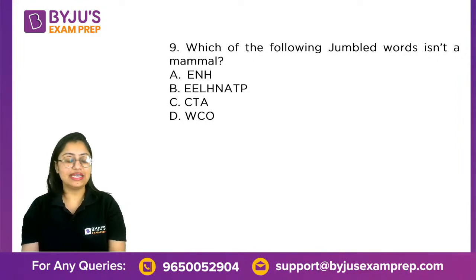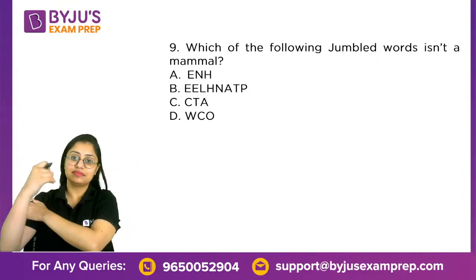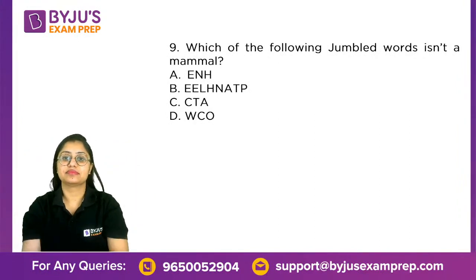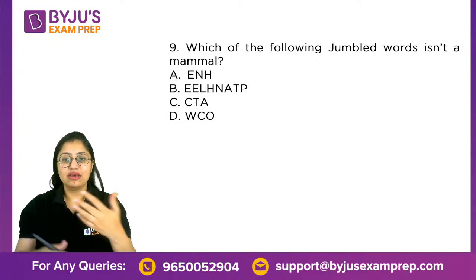Okay, question number 9, everyone. Which of the following jumbled words is not a mammal? Very good.